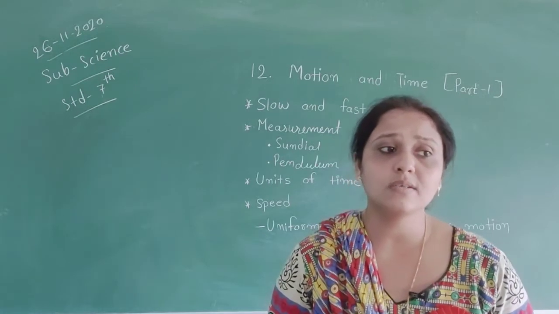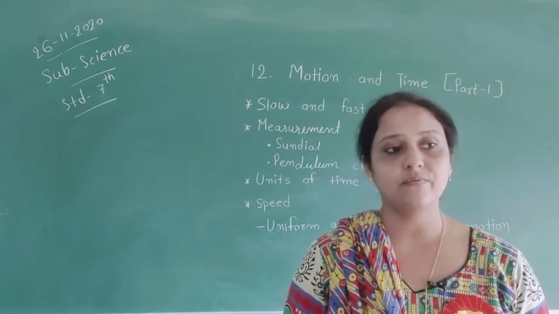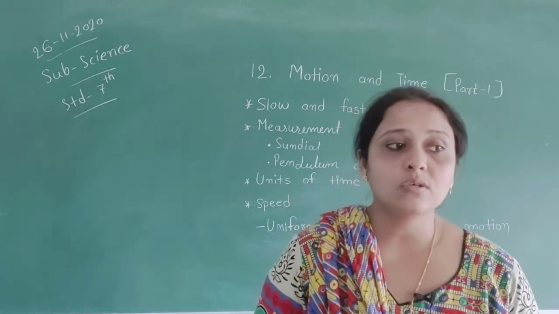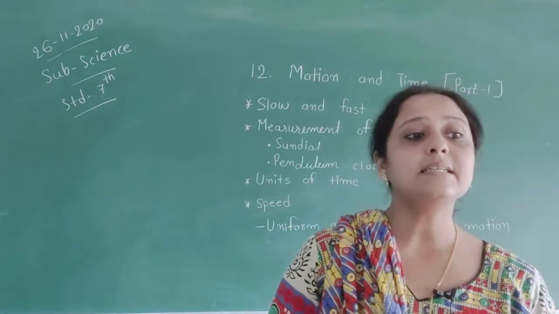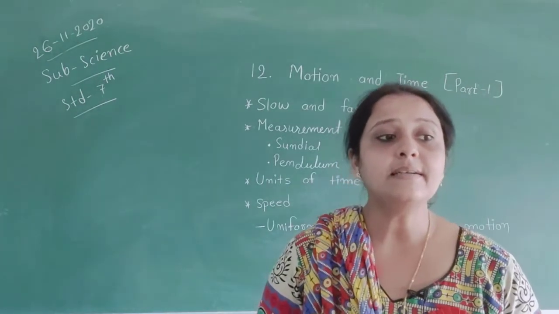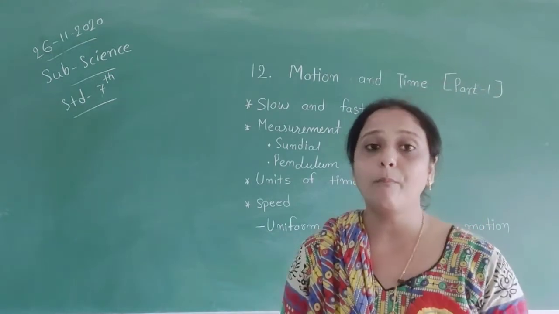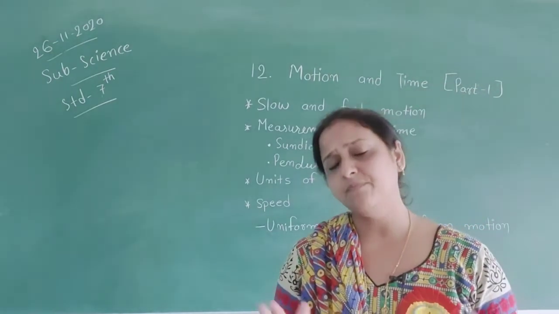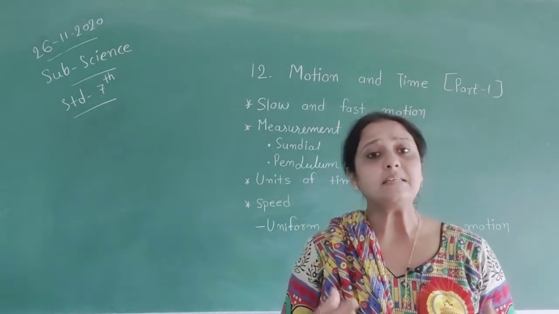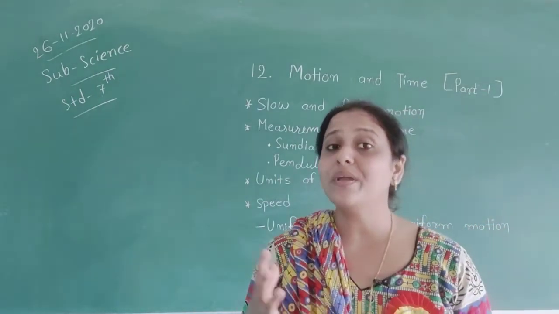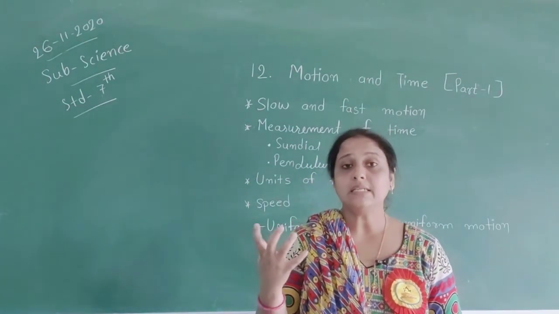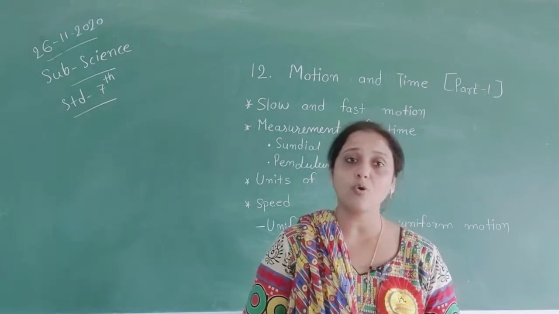Nowadays, most clocks and watches have an electric circuit with one or more cells and are called digital or quartz clocks or watches. Digital clocks and watches use the vibration of a quartz crystal and measure time much more accurately compared to the earlier variety, like the sundial. Our present clocks are very accurate in measuring time. For example, our wristwatch and our wall clock are accurate measurements of time.